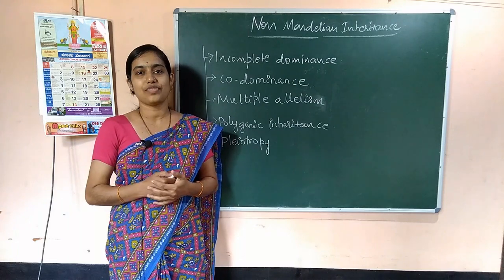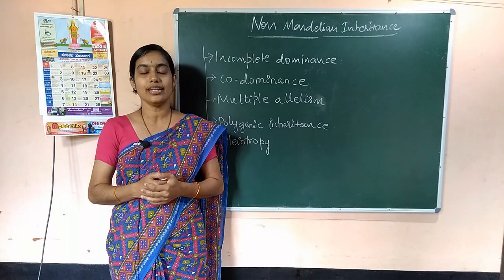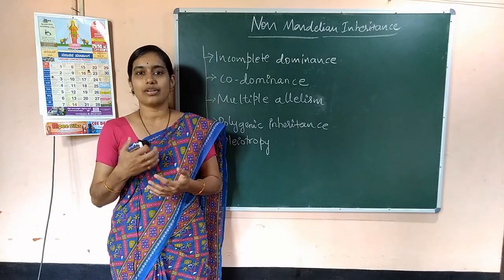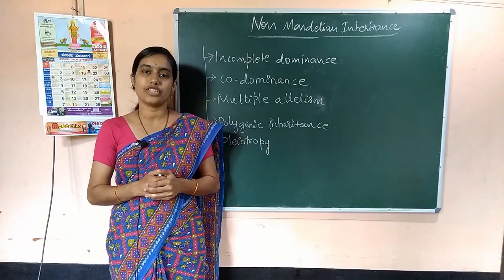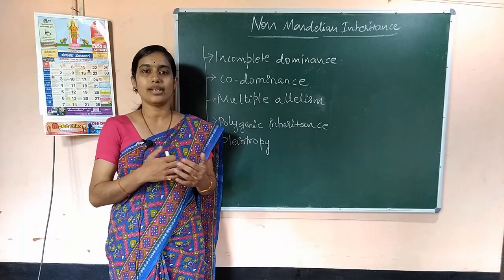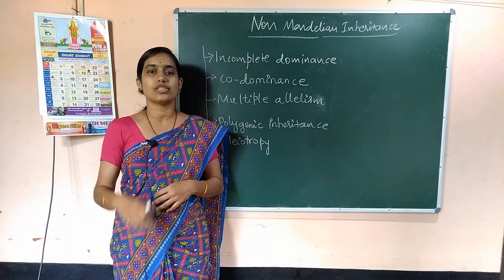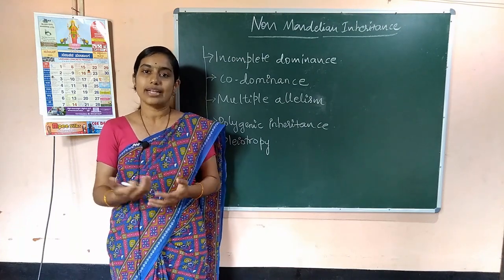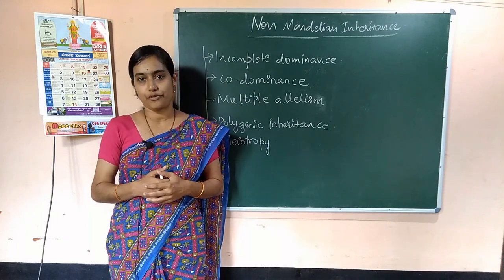In the last class we discussed Mendelian inheritance or Mendelian genetics, right? Those were the experiments or genetic crosses done by Mendel. He is referred to as the father of genetics. But when the same experiments Mendel did on pea plants were repeated on some other plants, the result they got was different.